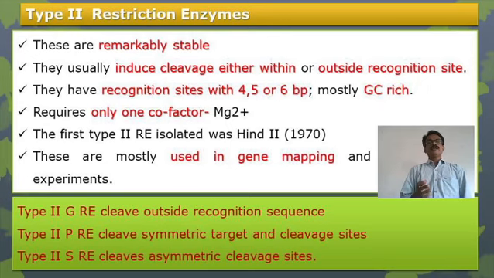Now type 2G restriction enzymes cleave outside the recognition sequences. Type 2P restriction enzymes cleave symmetric targets at the cleavage sites. Type 2S restriction enzymes cleave asymmetrical cleavage sites at the recognition site. Okay.